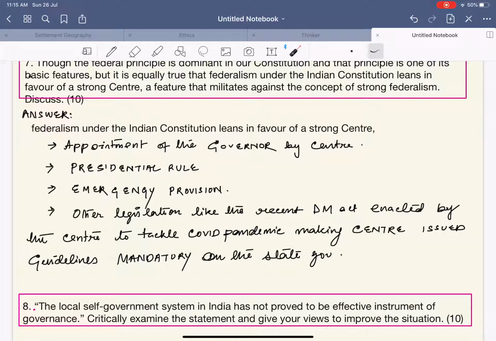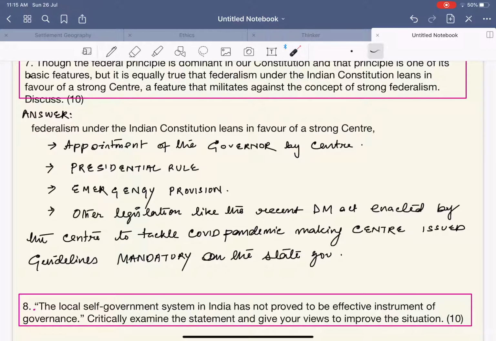Similarly, federalism is also compromised when presidential rule is unnecessarily implemented in the states. One of the examples was, last year in 2016, I hope. Yes, it was in 2017 when presidential rule was imposed upon Uttarakhand without a proper consent of the legislature or without a proper voting within the legislature. Hence, the Supreme Court completely struck down that presidential rule as unethical and null and void, as it contradicts the constitution of India.